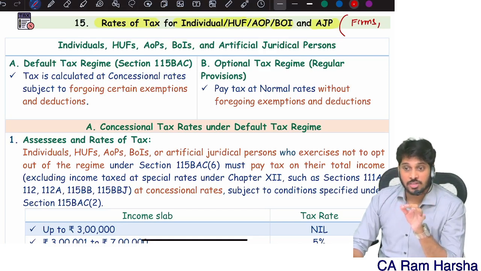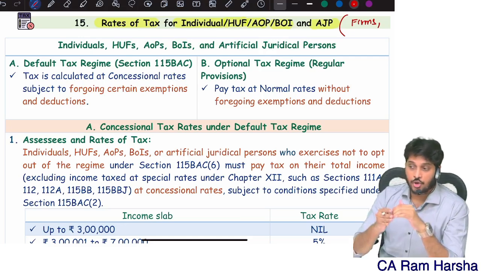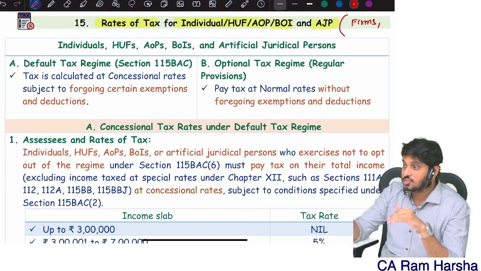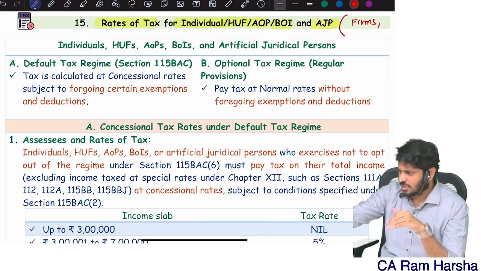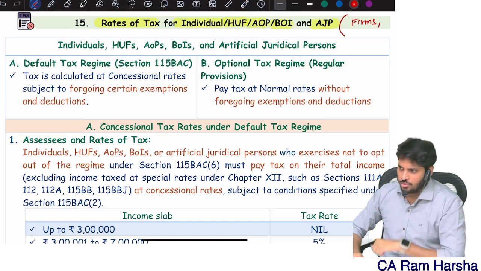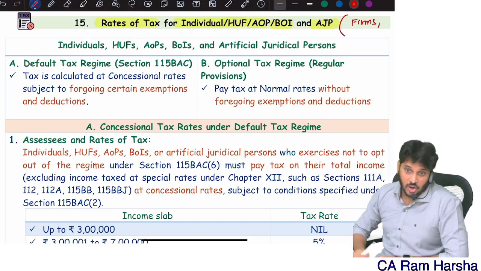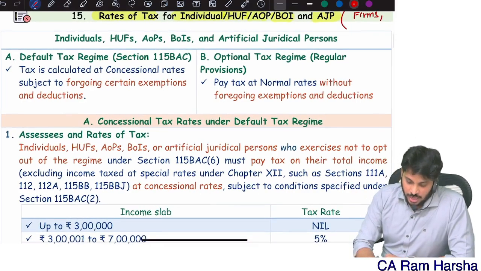We have something called firm taxation. We are going to discuss it in our chapter on business or profession, the sixth chapter, PGBP as we call it. Fine. Now, as I told you, for the five categories of assessees.